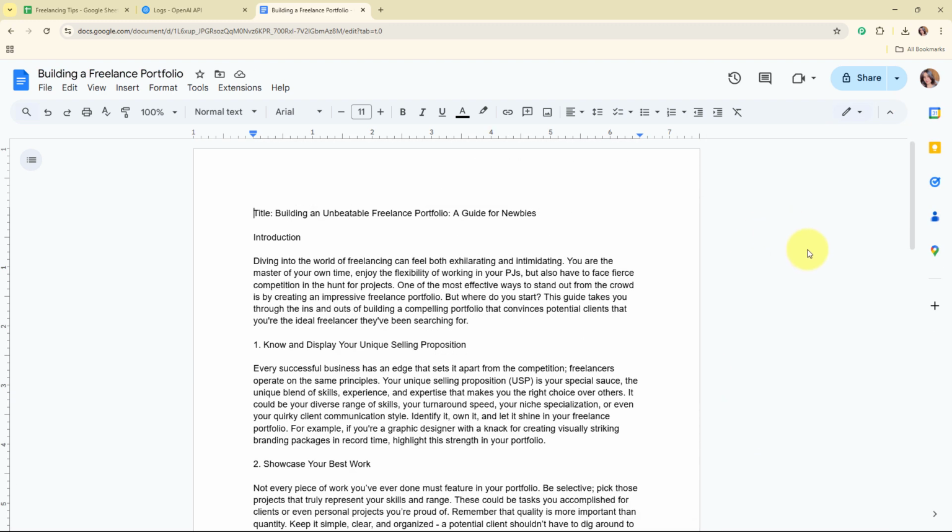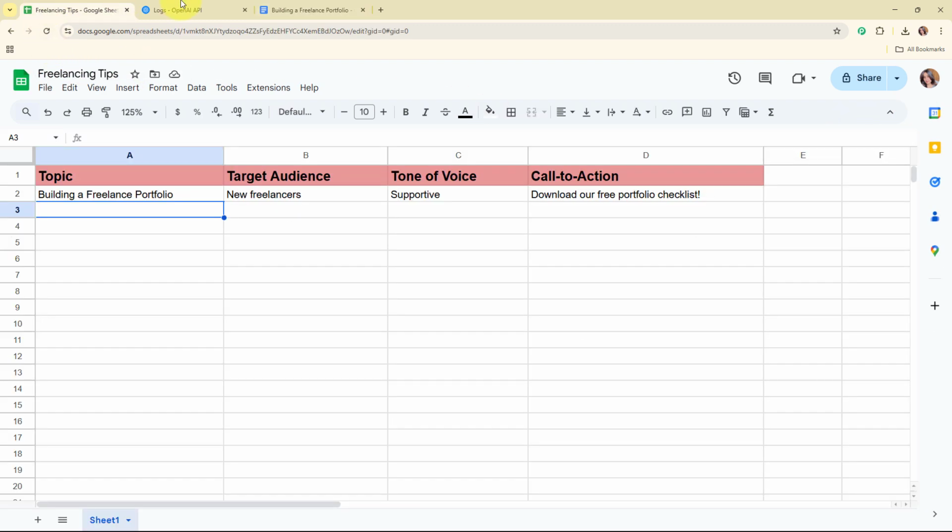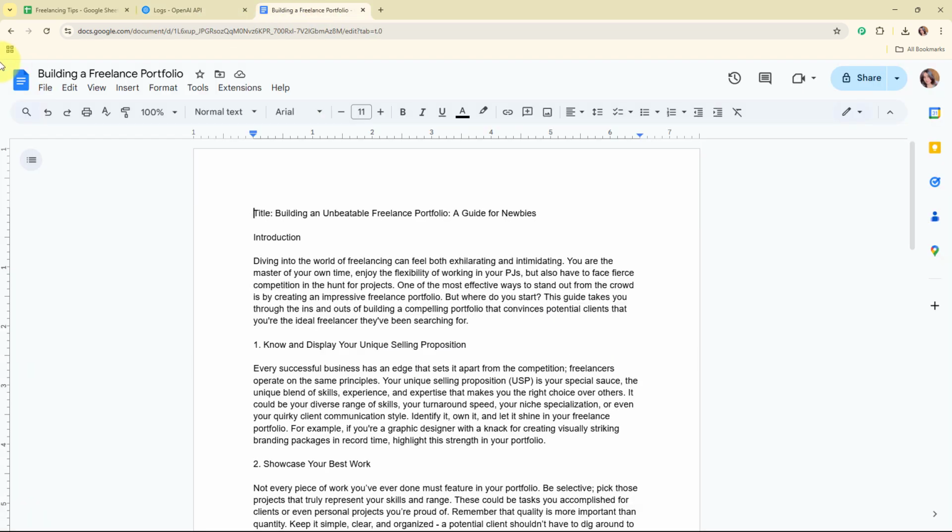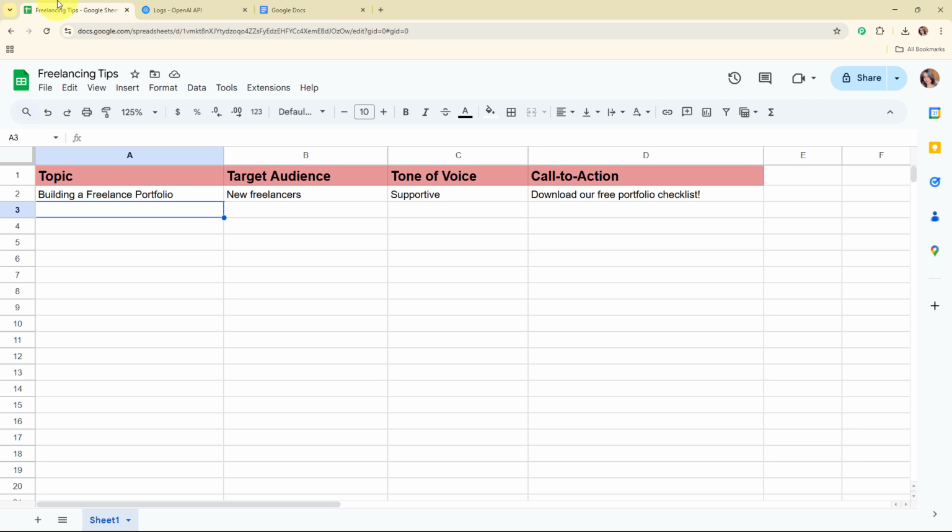Alright, so here I've already built an automation where I've connected my Google Sheets with my OpenAI account and Google Docs using an automation software. And now firstly in this video we are going to see the working of this amazing automation by simply adding a new detail over here in my Google Sheets. So let me add the details over here.